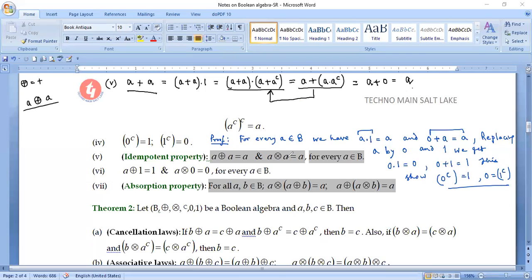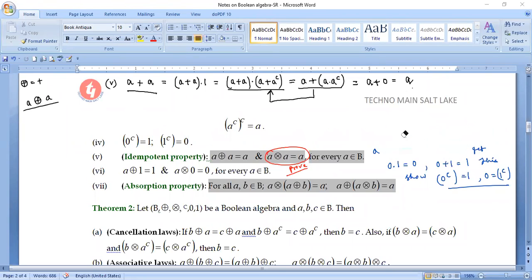I am leaving the proof of the second part, that is A cross A equal to A, for you. You try to prove this. It is your homework. Try to prove this property with a similar type of argument. Now, next I'm coming to problem number 6 of this particular theorem.